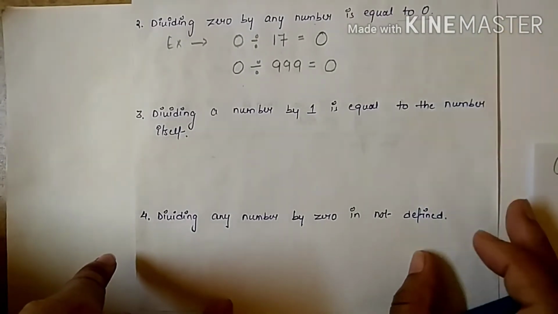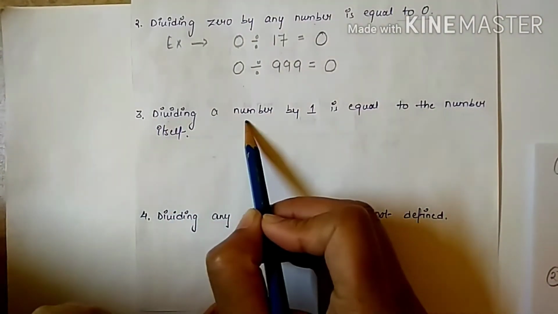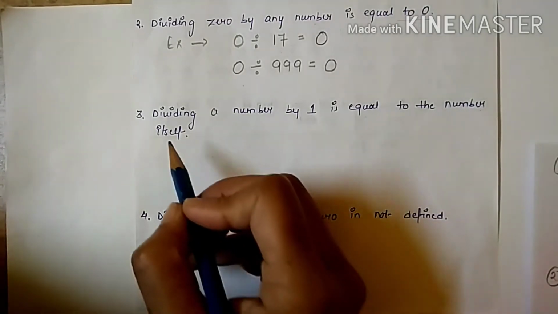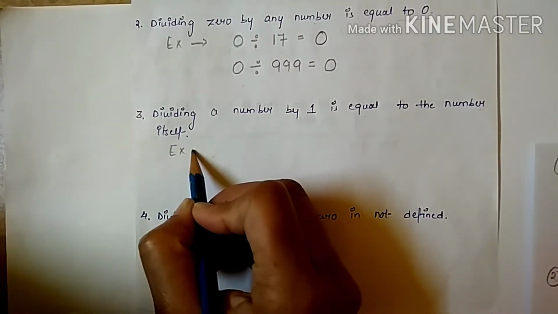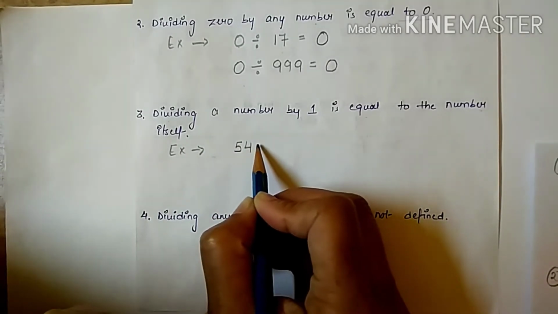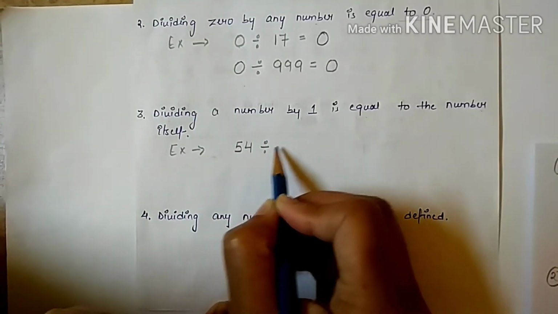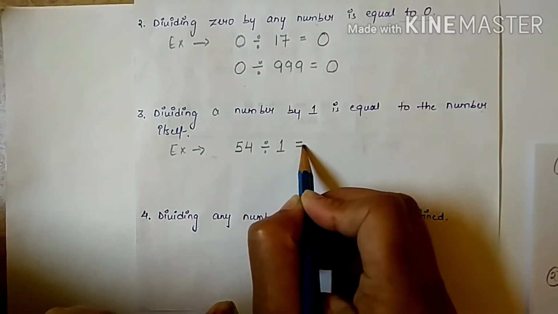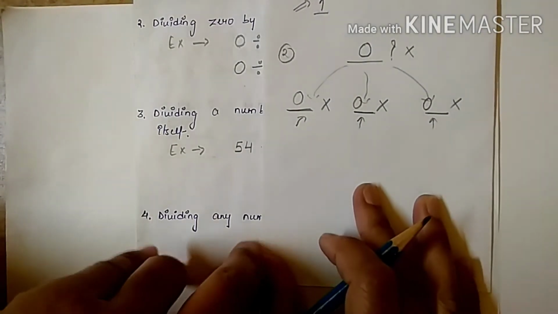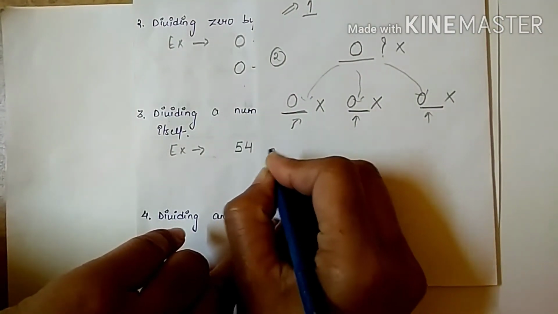Third property is dividing a number by 1 is equal to the number itself. If we divide any number, suppose I am taking 54, if I divide it by 1, then what will I get as an answer? Let me explain by giving an example. Third property.